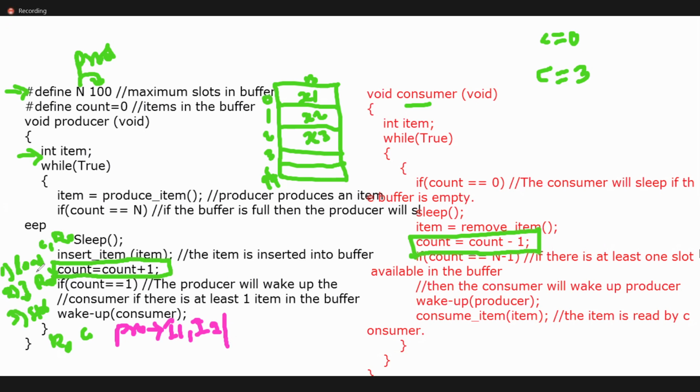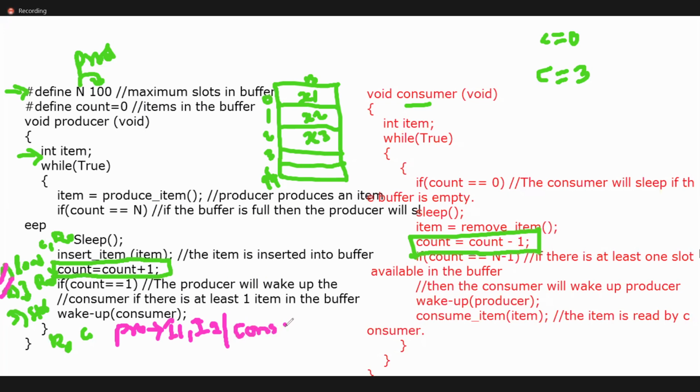During the execution, the producer will execute the first line, second line. During this point of time, the producer is preempted. Then what happened? The turn for execution of the consumer. Yes or no? So this time the consumer will execute the code.